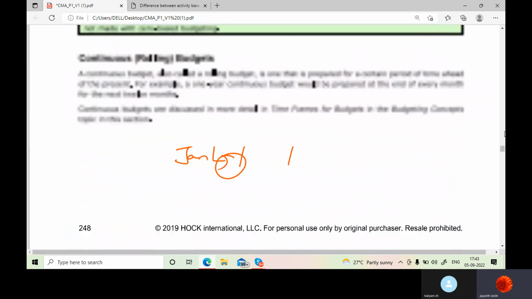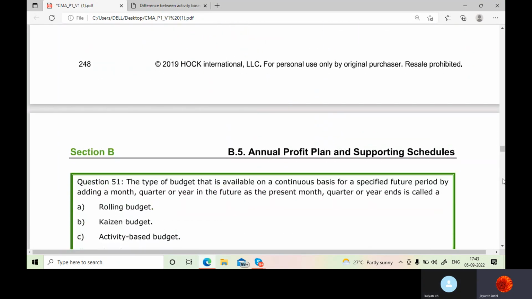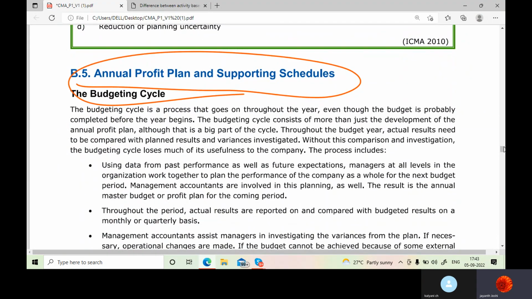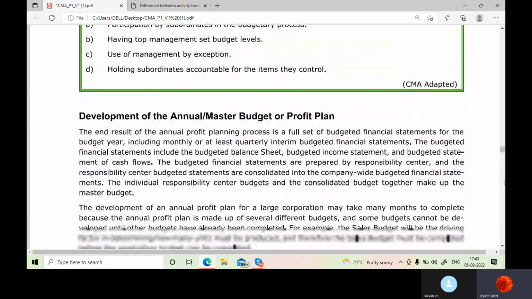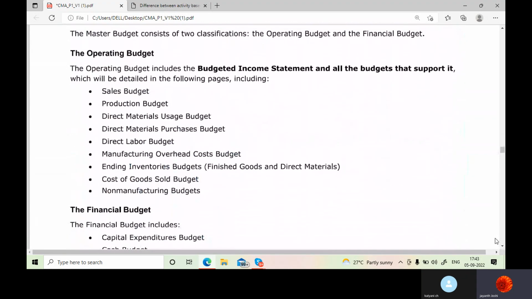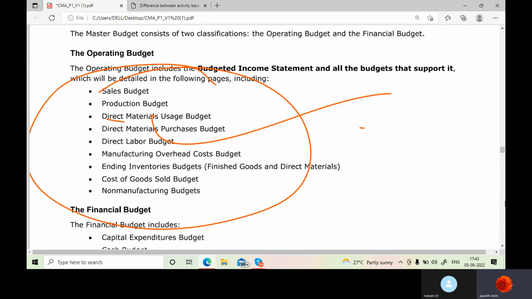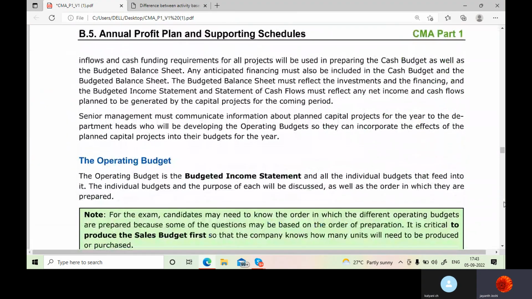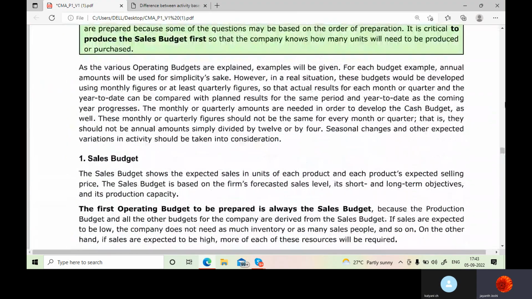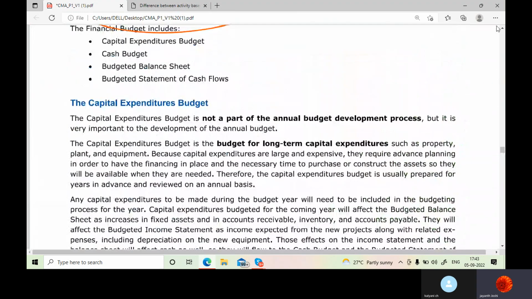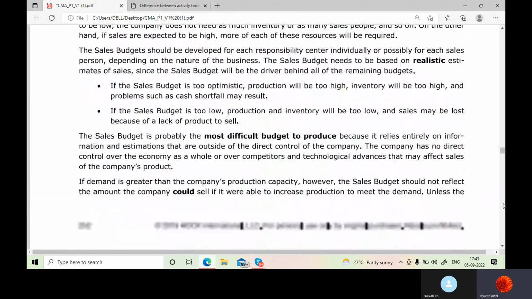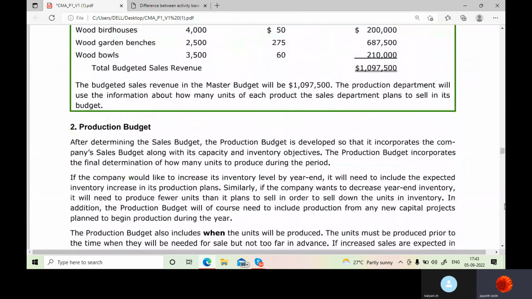Sir, it is a continuous process. Madam, we have finished 3 units. Now tomorrow we will do this one. This is a fresh topic, so I wanted to start afresh tomorrow, because in tomorrow's class we are going to prepare all these budgets. It will be a lengthy class, because if I am successful in finishing all these budgets, then the next class would be the concluding class. 2 more classes, budgets done.